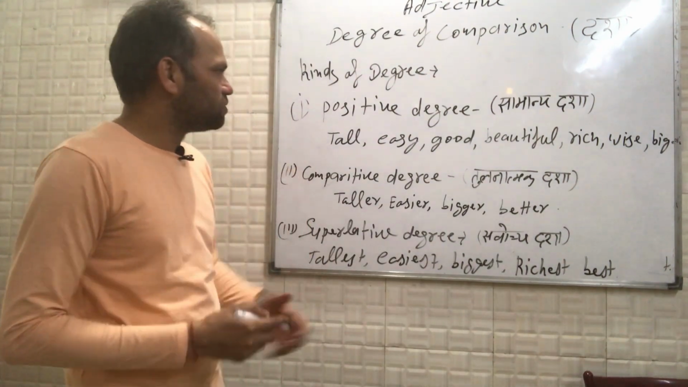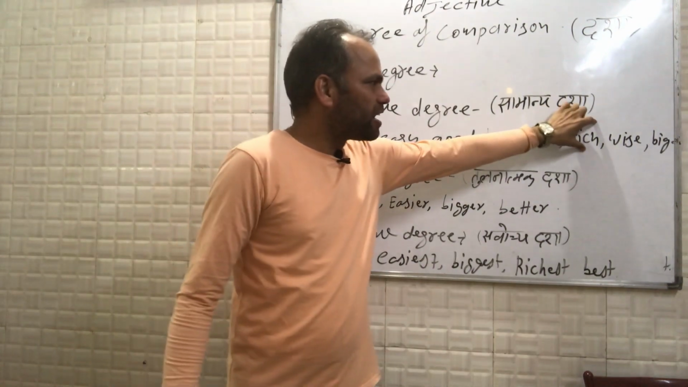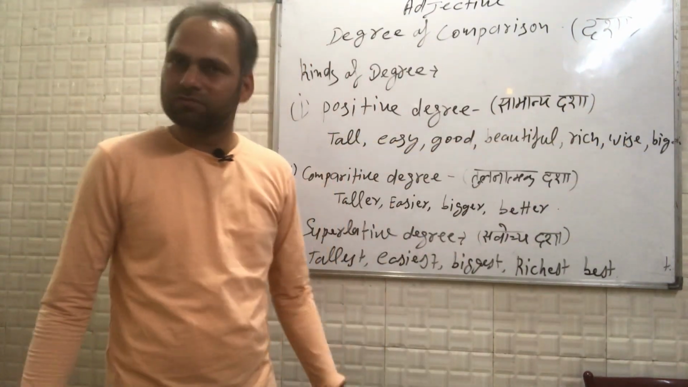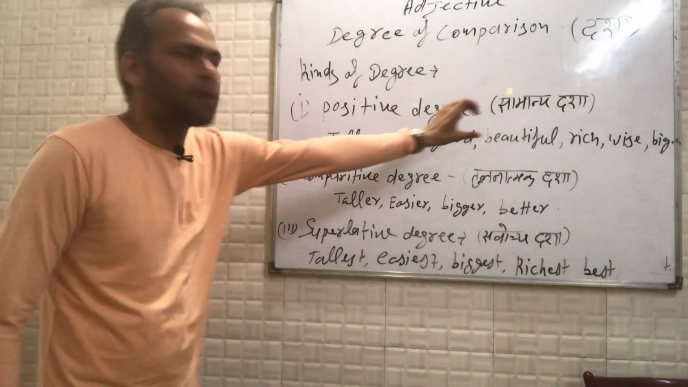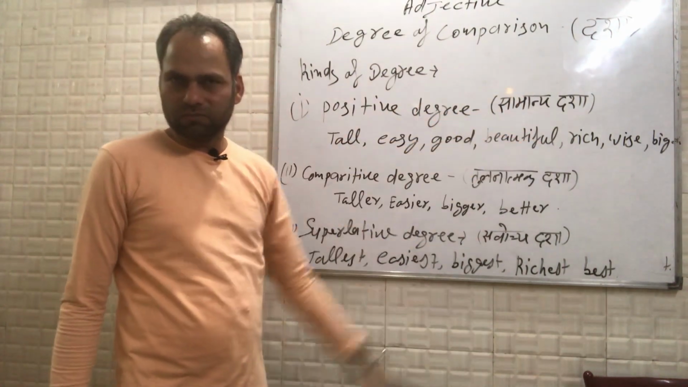This question is easy. He's a good guy. He's a good boy. He's very beautiful. He's very rich. He's very wise. This house is very big. Clear? Now this is a samanya dasa, or a general saying about a particular thing.